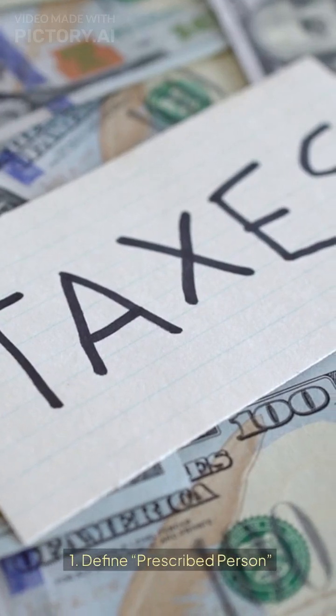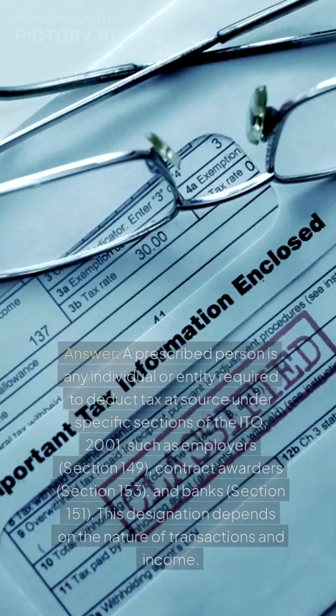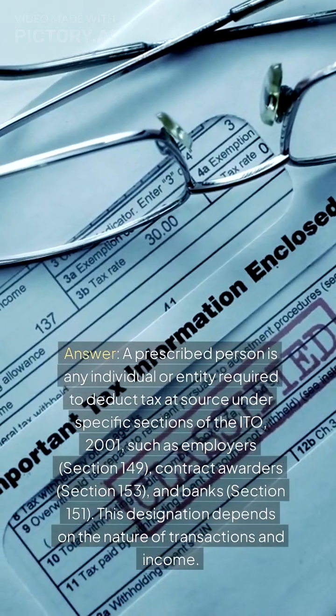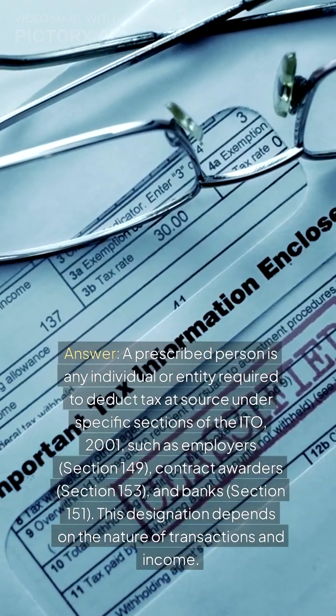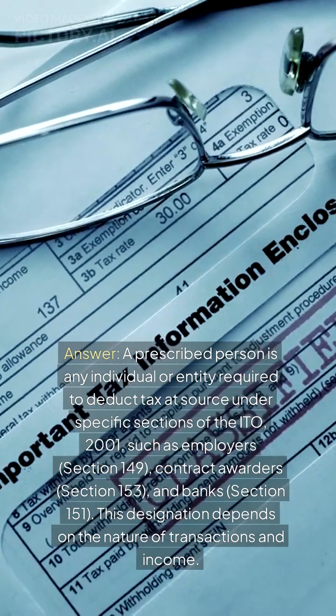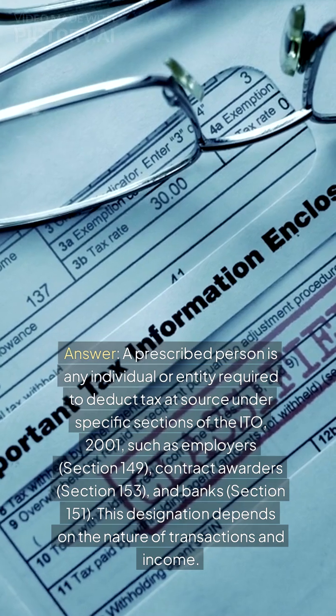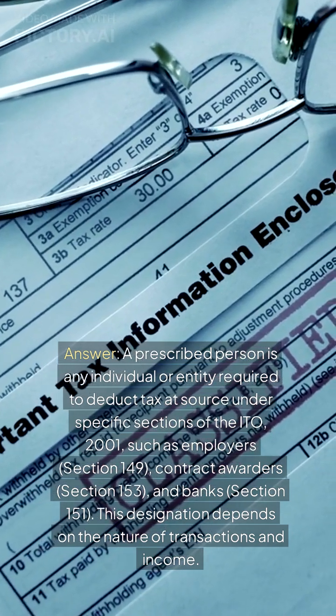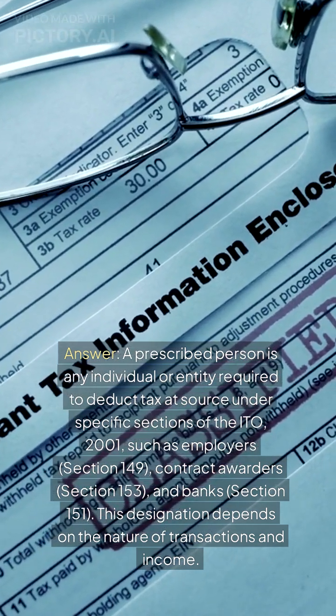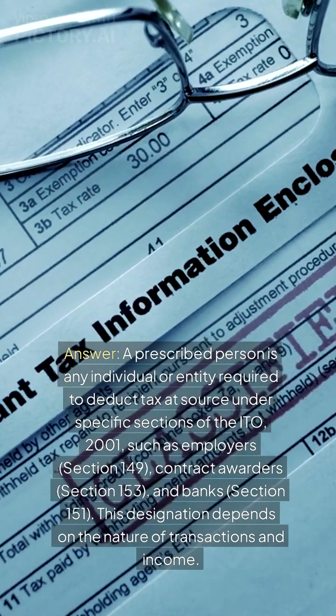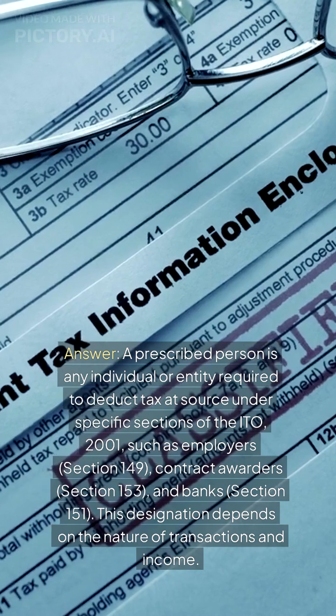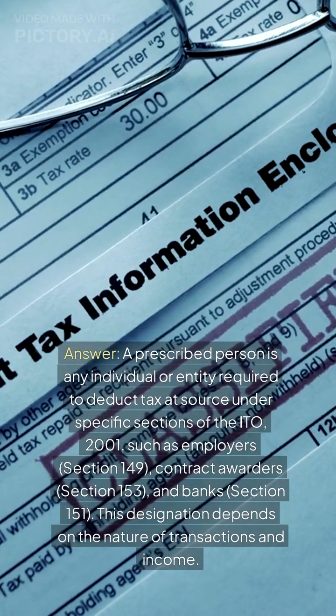1. Define prescribed person. Answer. A prescribed person is any individual or entity required to deduct tax at source under specific sections of the ITO, 2001, such as employers, Section 149, contract awarders, Section 153, and banks, Section 151. This designation depends on the nature of transactions and income.